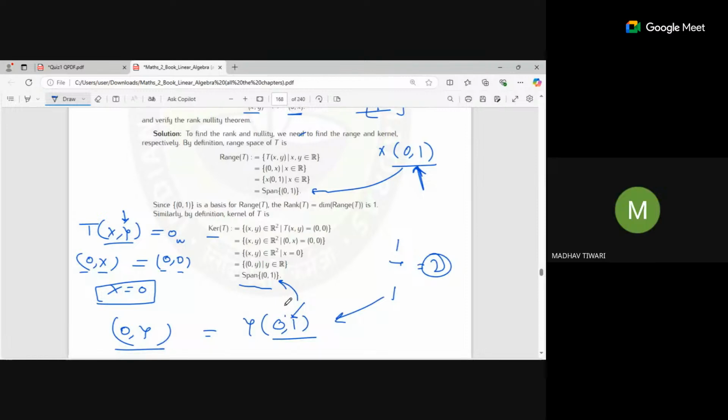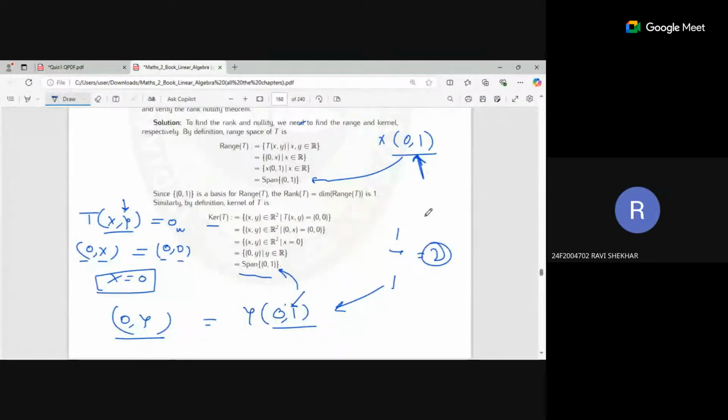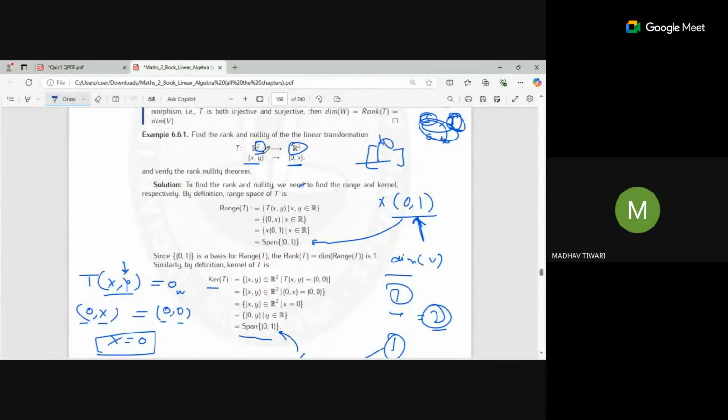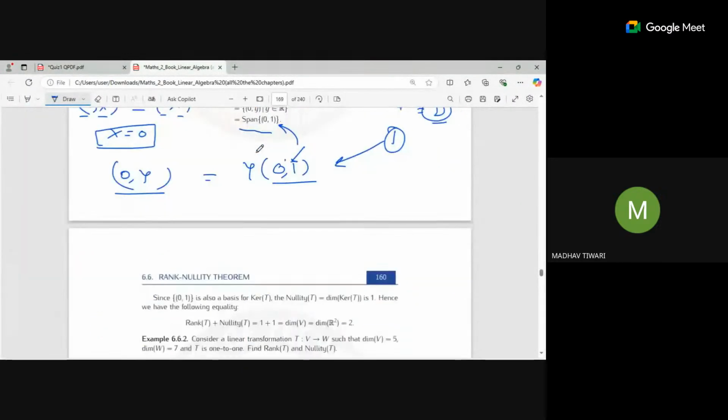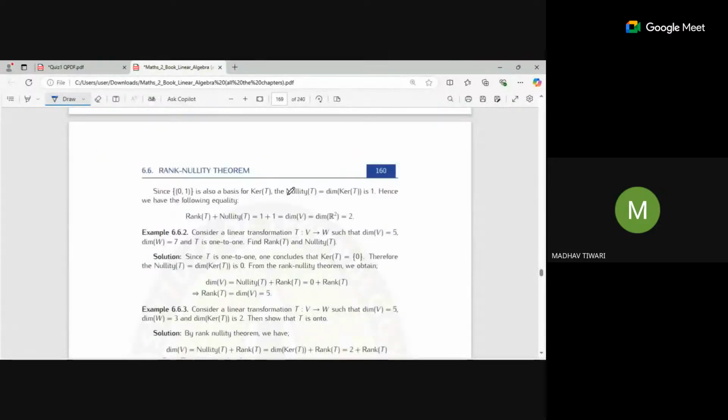Nullity is 1 and rank is also 1. If we add these two, we get 2, which is the dimension of V, the first vector space or the domain vector space. Here it is R2, the domain, right?